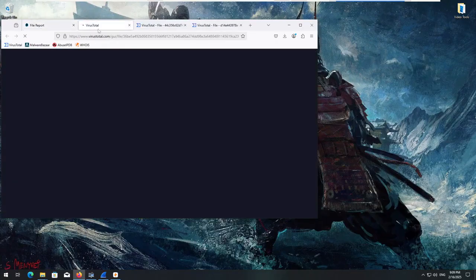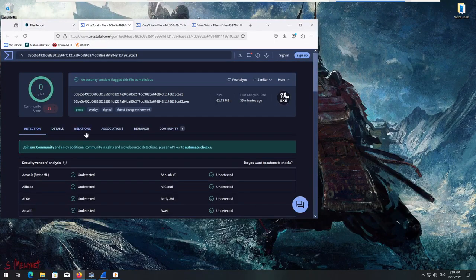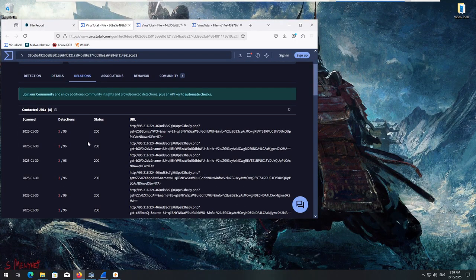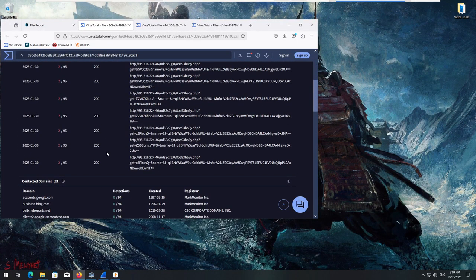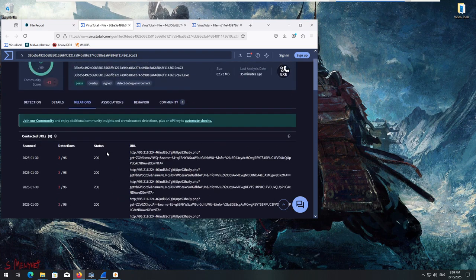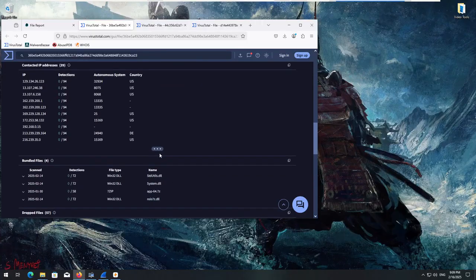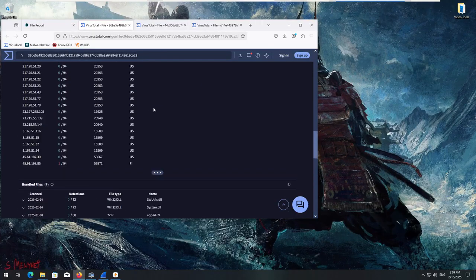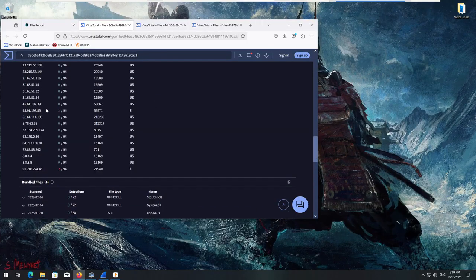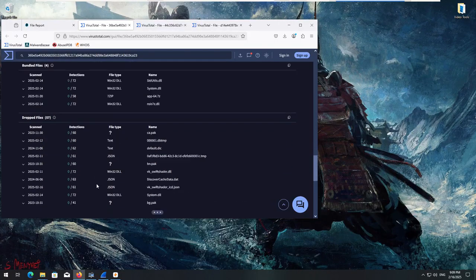I will do one more thing. I'm going to take a look at relations. And yeah, we do have some suspicious information on HTTP, no less. They all have two detections. It's the same domain. 39 contacted IP addresses. That one, that's in Finland. That might be interesting. Oh, they're both in Finland.